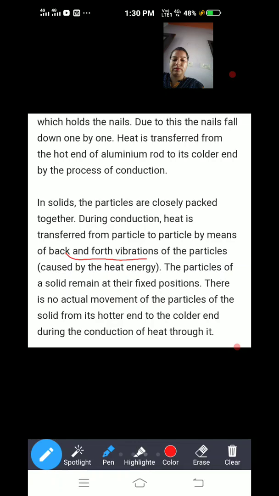There is no actual movement of particles, because you know that solids have a definite shape. Solids are not capable of changing their own shape by themselves. So there is no actual movement of particles of solid. Just heat is transferred from the hotter end to the colder end.